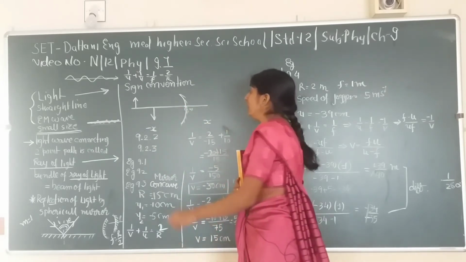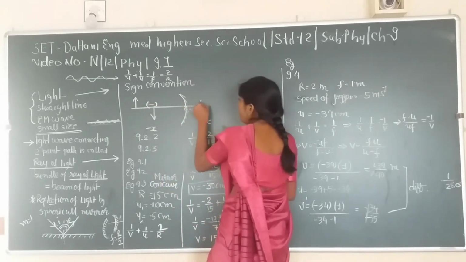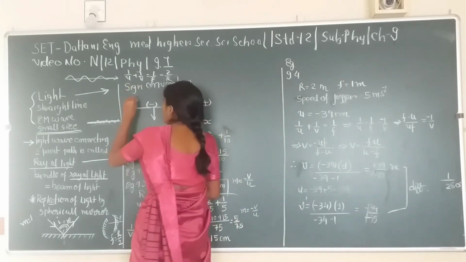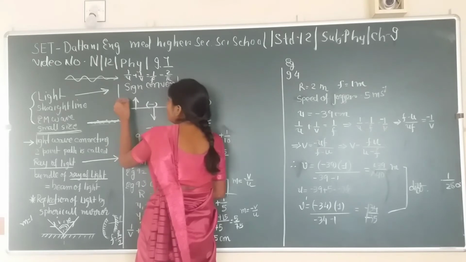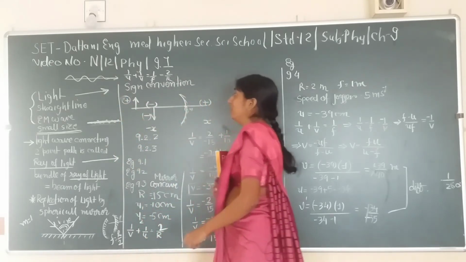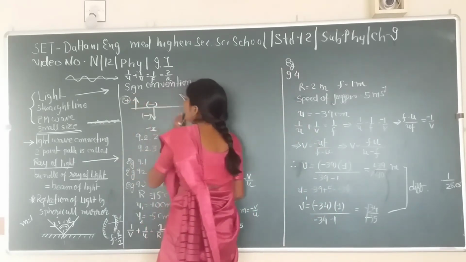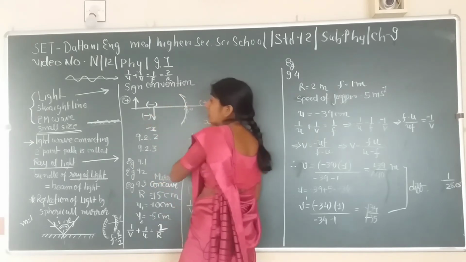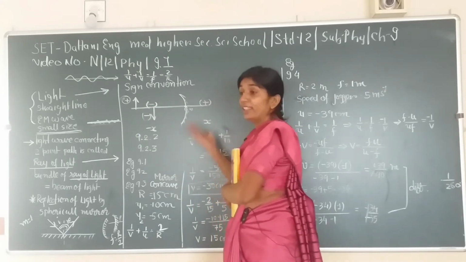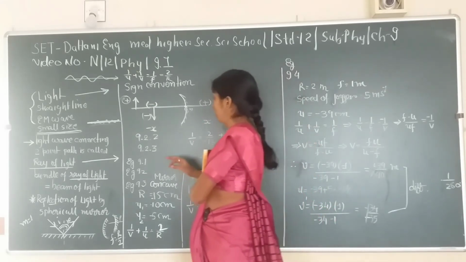So anything on the negative x-axis would be negative, on the positive x-axis would be positive, on the positive y-axis would be positive, and on the negative y-axis would be negative. So object height is always going to be positive, image height could be positive or negative, and object distance would always be negative, whether it is a convex or concave mirror.